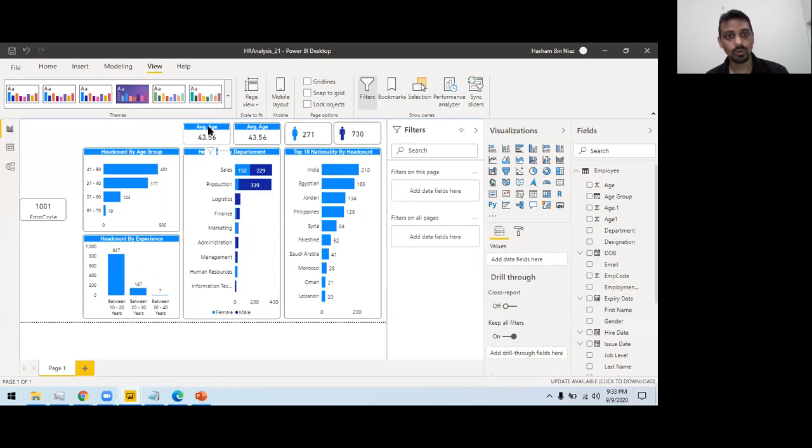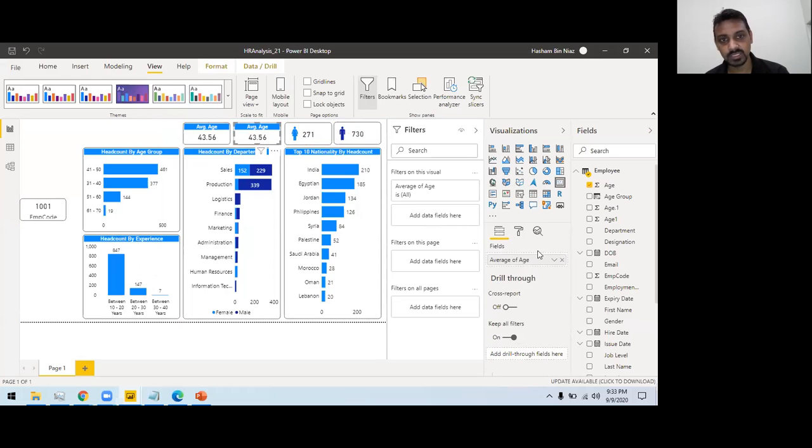Okay, so here I want average age, here I want average work experience, so I can remove.